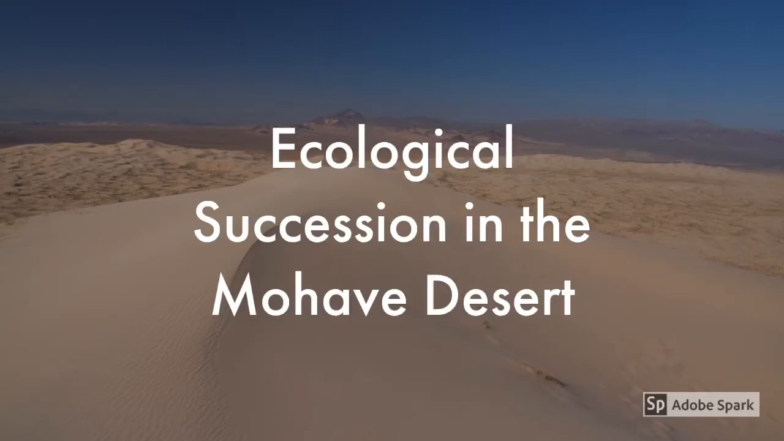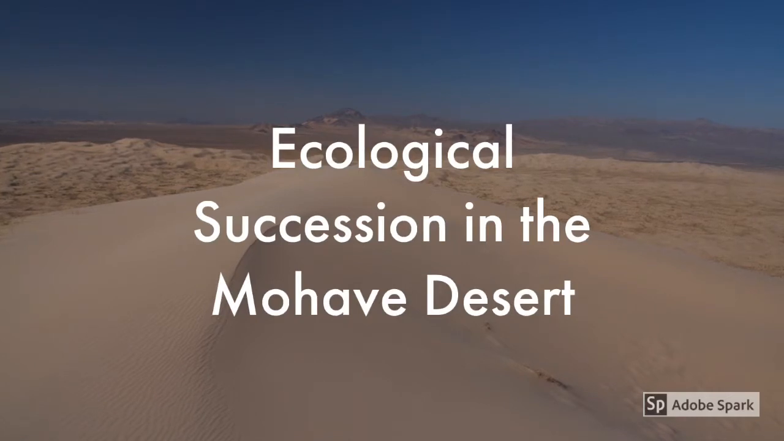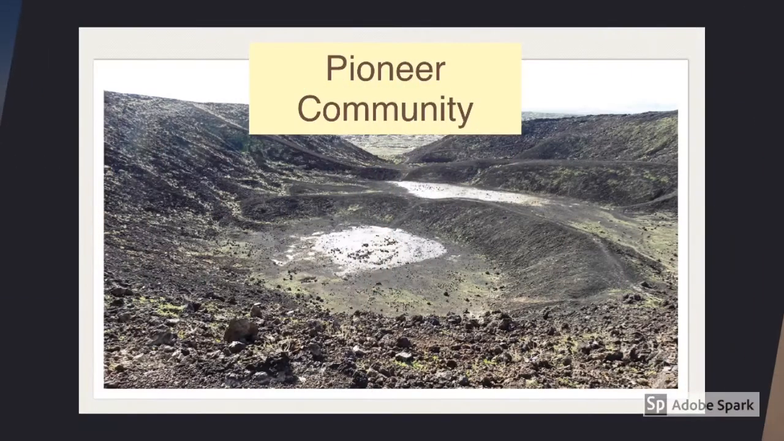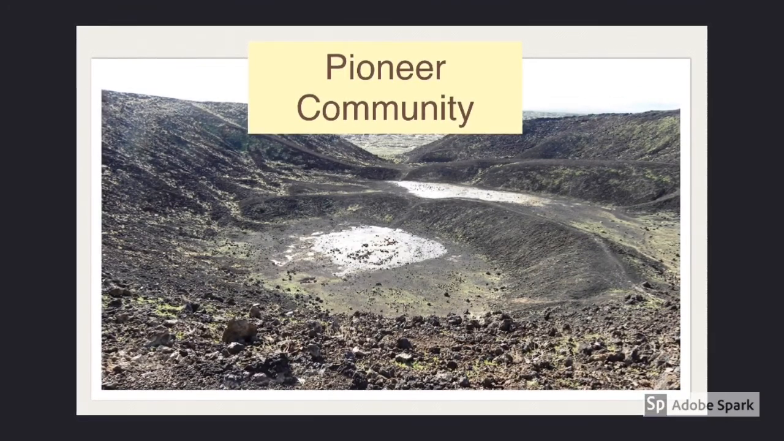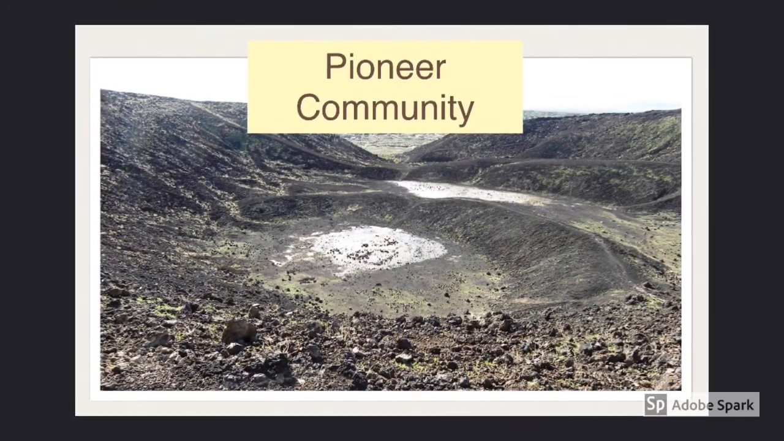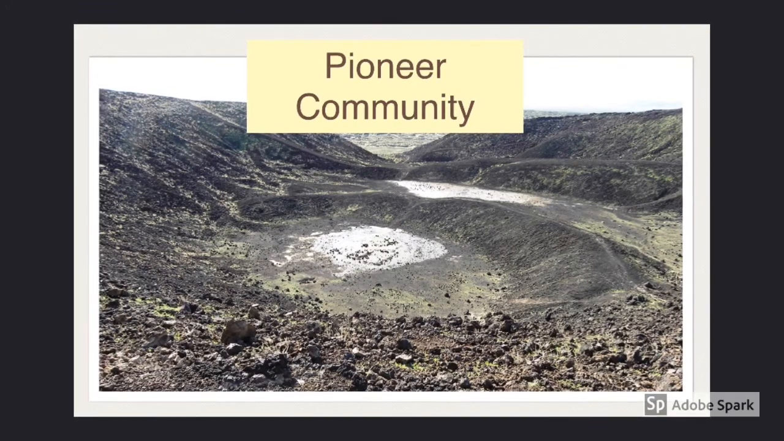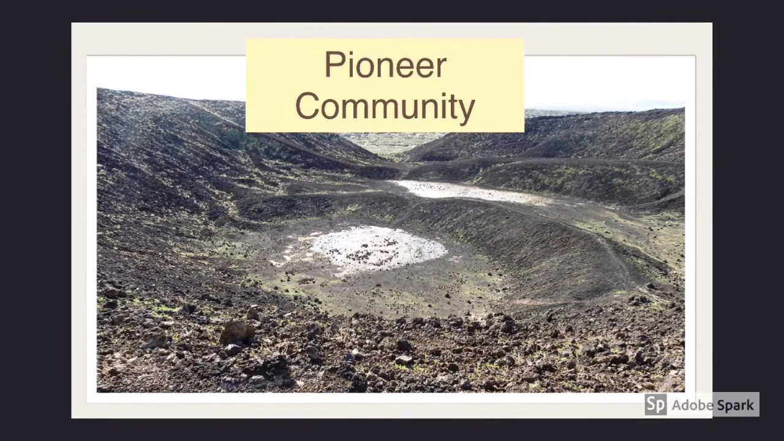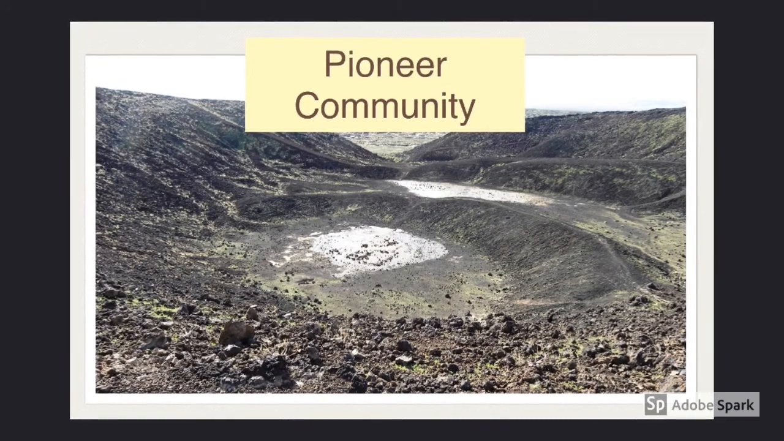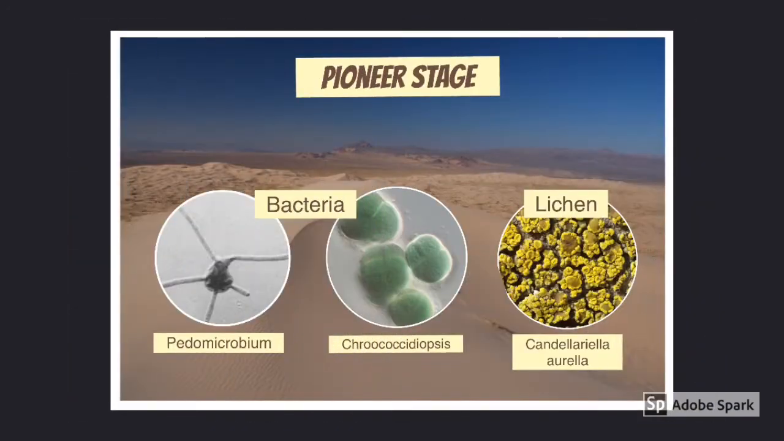Ecological succession in a desert like the Mohave in Western United States happens very slowly and is extremely dependent on available moisture levels in the soil. When an area has been stripped down to bare sand and rock by natural disasters or human activity, the first organisms to colonize will be species that can break down rock and stabilize the sand.